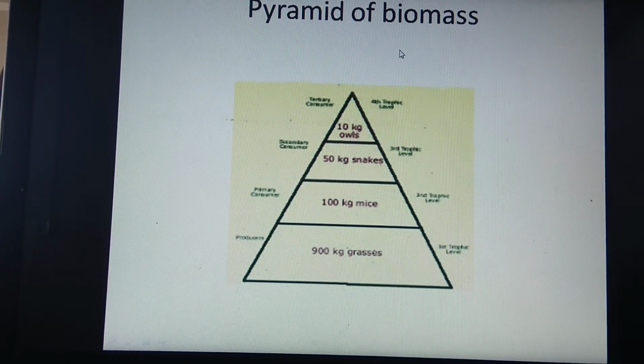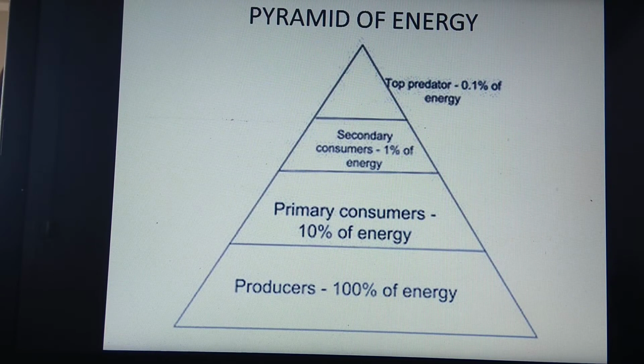Now we are going to see the next one, that is the pyramid of energy. What is this pyramid of energy? It includes the first trophic level, that means producers. These producers derive energy from sunlight by the process of photosynthesis. So 100% of energy is present in the producers. Now you know that primary consumers, the herbivores, eat the producers.